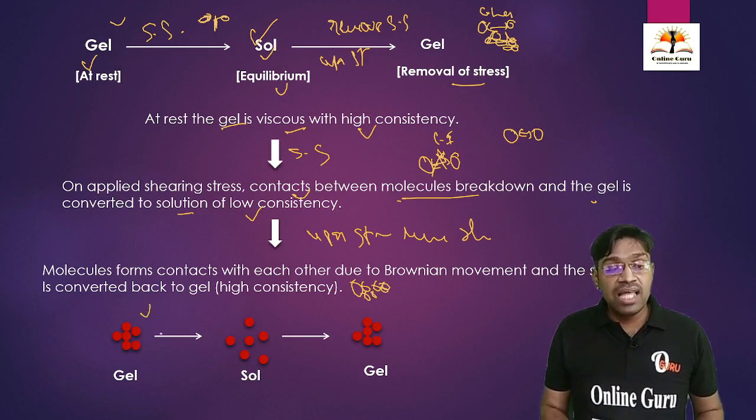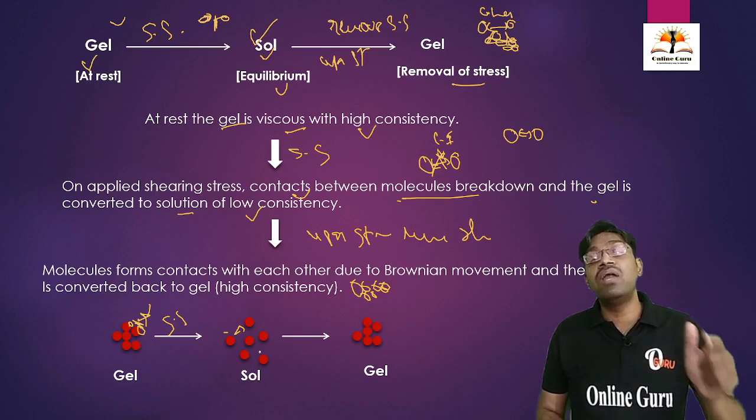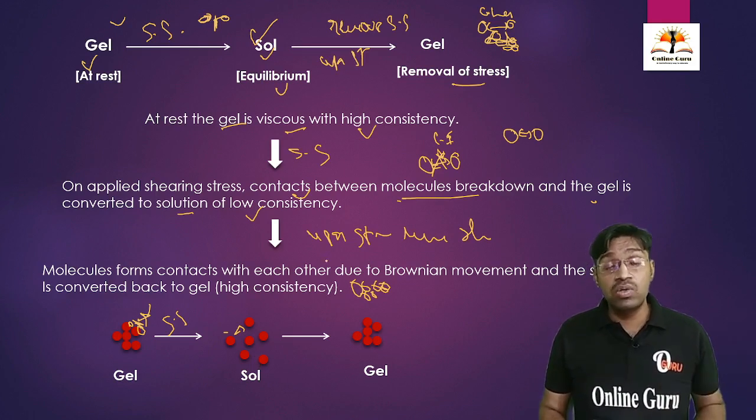See here, the gel is there. There are intermolecular forces acting between the molecules of the gel. We remove these cohesive forces by the application of shearing stress. Therefore, the molecules move away from each other and make the solution dilute, or the gel converts into solution form.